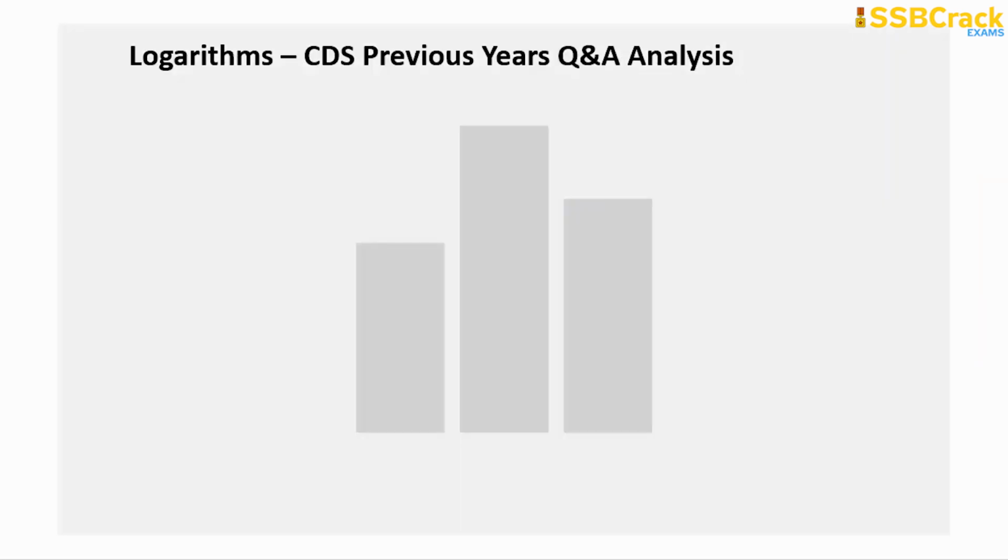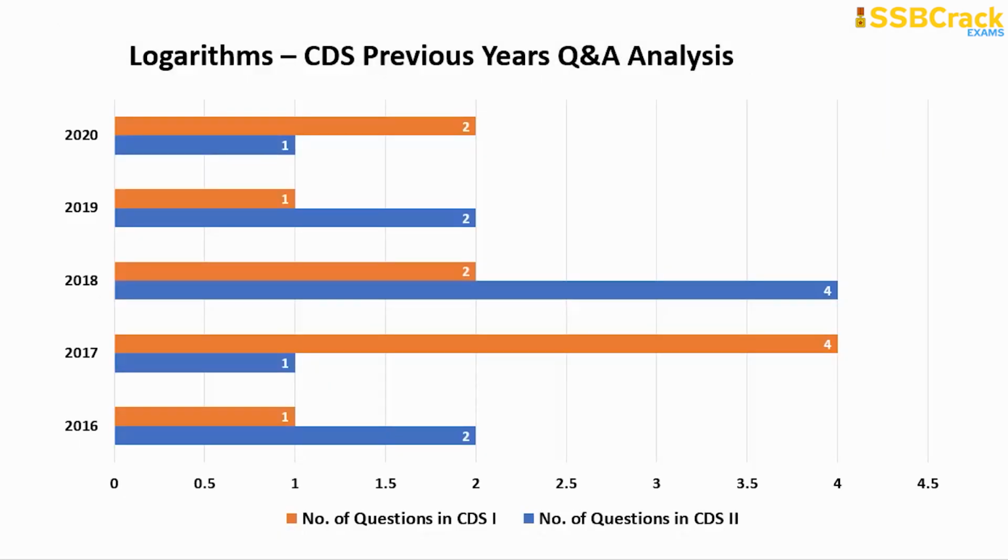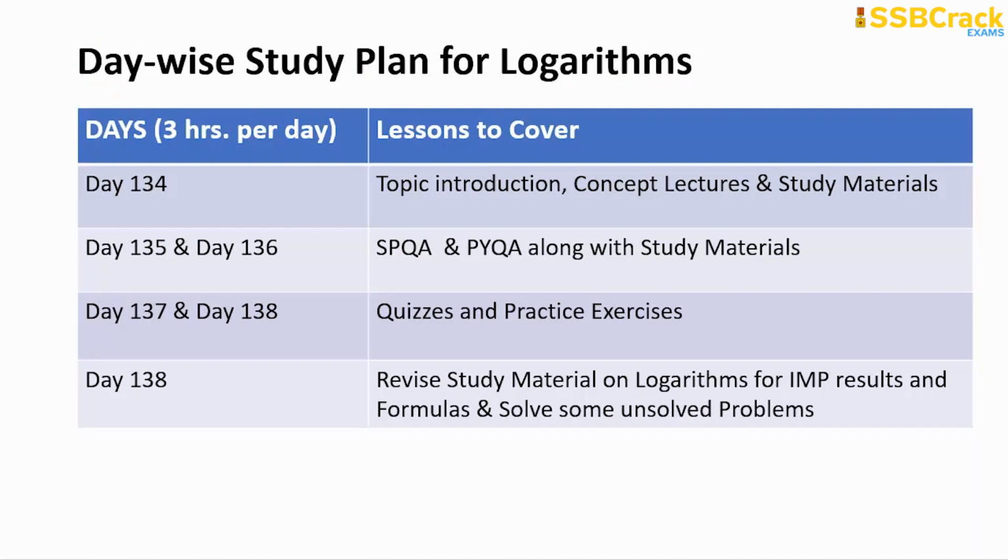But there are also 2 other topics. The first is the logarithm topic, where you can see from the CDS previous years' analysis that there were hardly any questions, or 4 questions maximum, on logarithms in CDS papers. So how should you prepare? Here is the plan: give 3 hours per day.